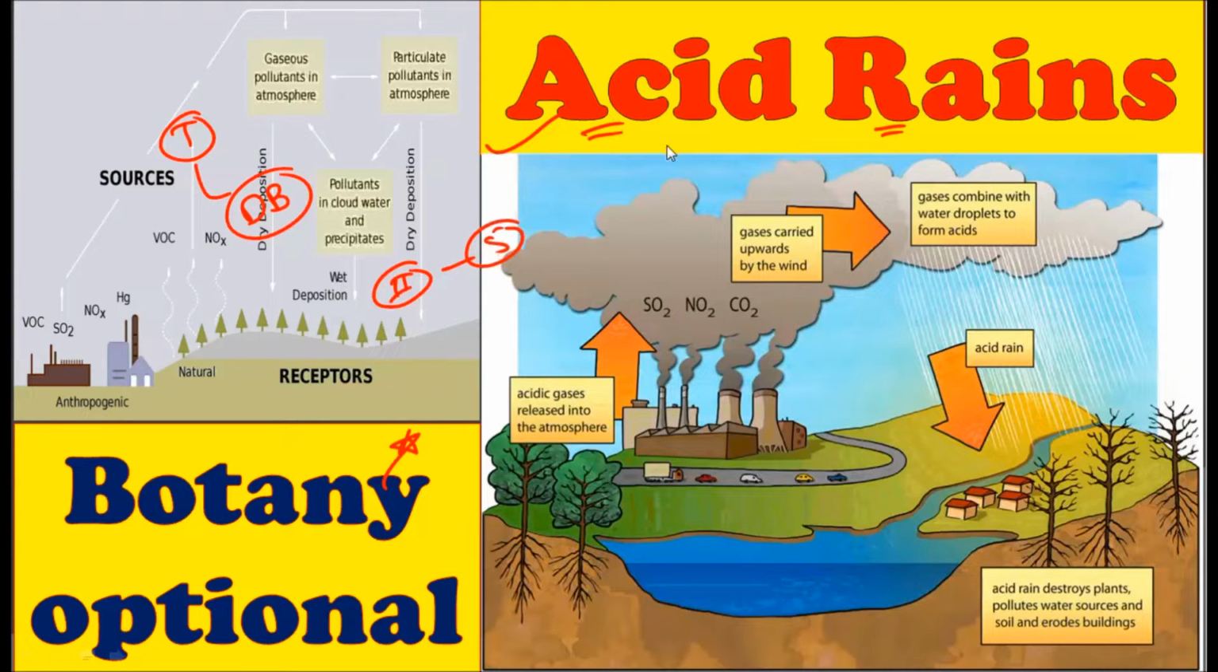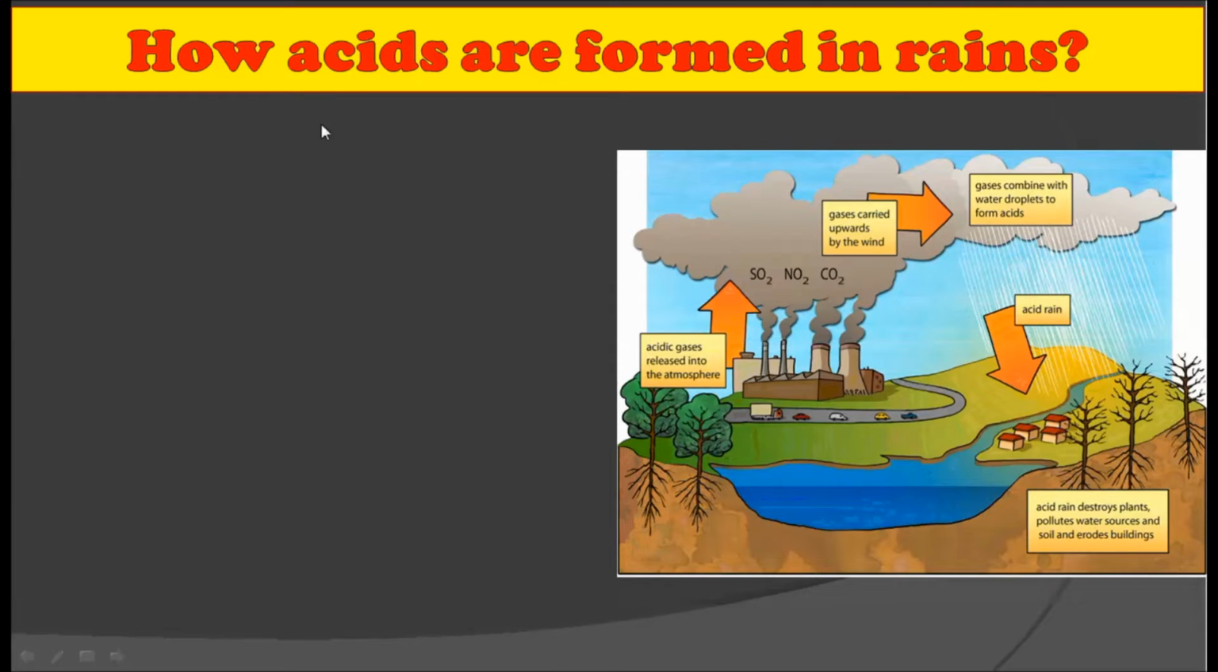Alright. So let's learn about acid rains. Now, first of all, how are acid rains formed, or what are acid rains? As you know, from industrial emissions, gases like SO2, that is sulfur dioxide, NO2, that is nitrous oxide, and CO2, like carbon dioxide, etc. are emitted. But out of them, sulfur dioxide and nitrous oxide are quite responsible for acid rains. Now, how is it so? How are these gases responsible for giving acid rains?